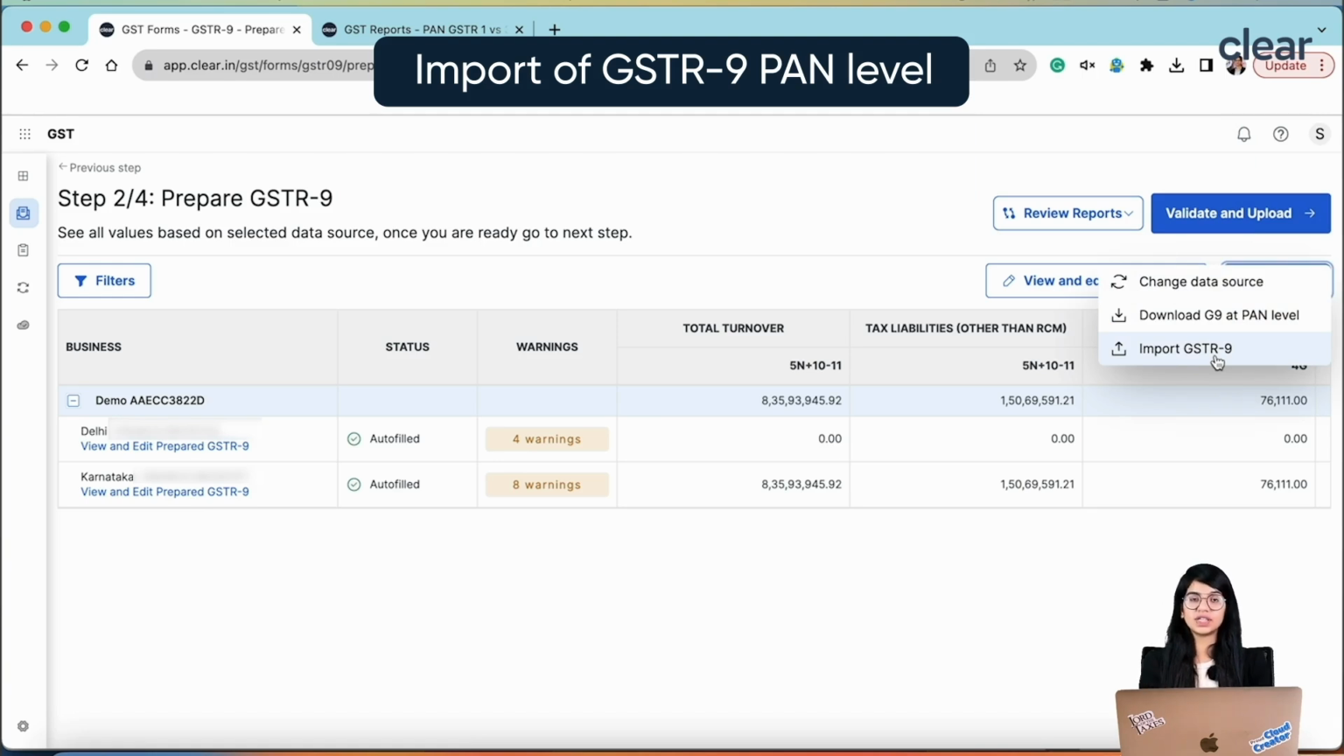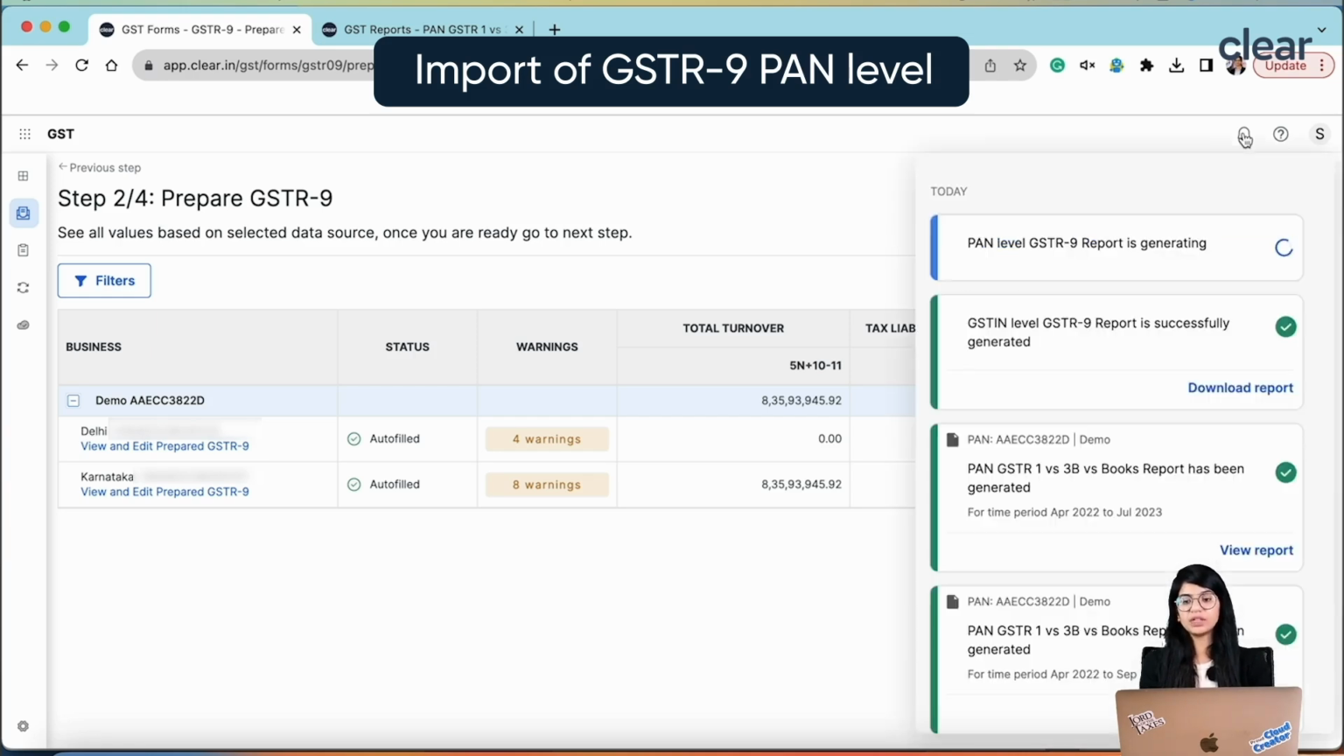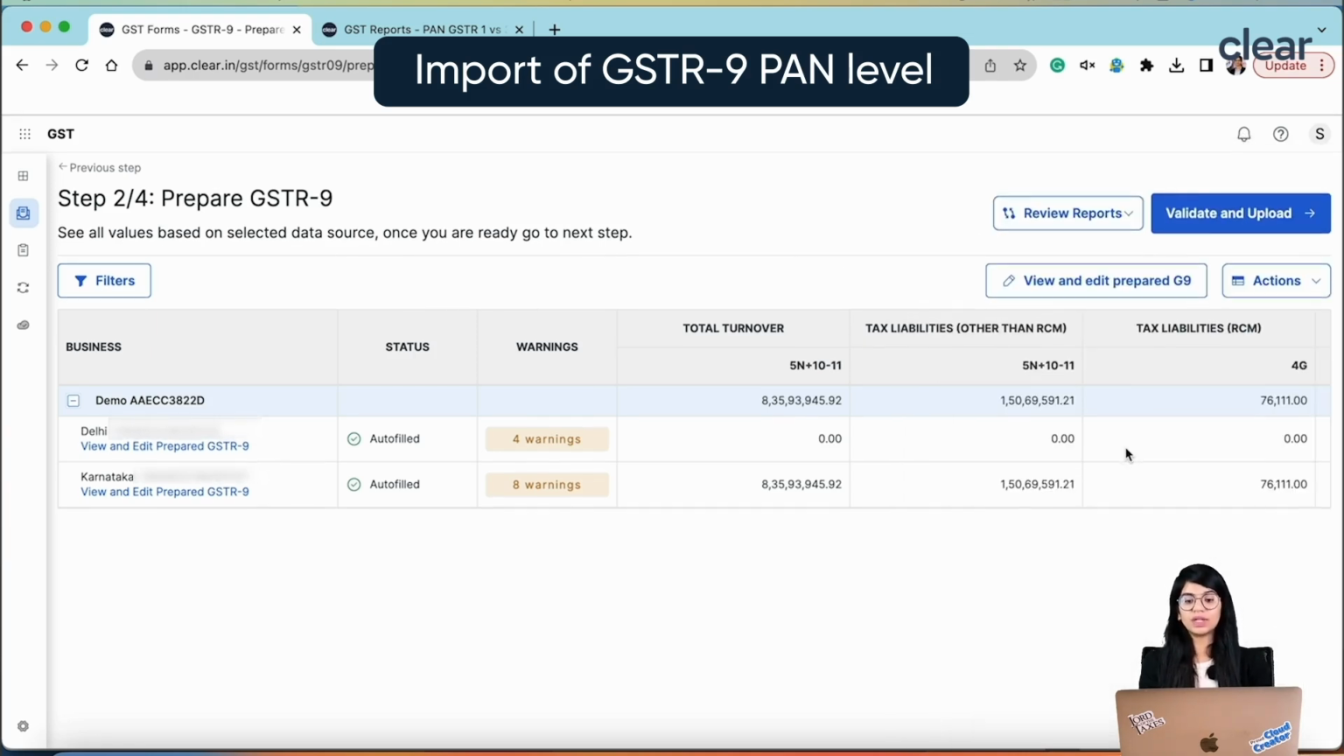So for all the GSTNs, if you want to make certain changes and ingest it again, you can always click on import GSTR-9. Right. This is how exactly you can do that, and here also you may apply certain filters. All of that information will be available to you.